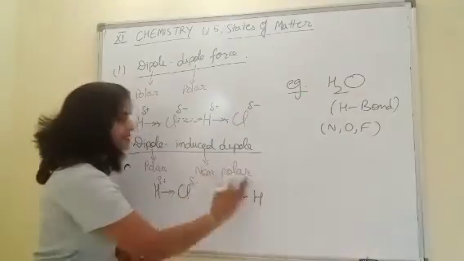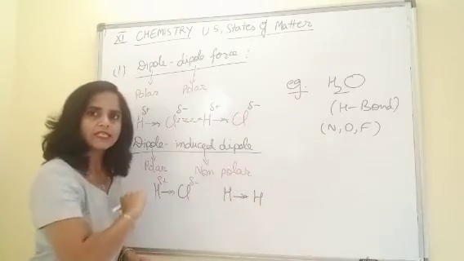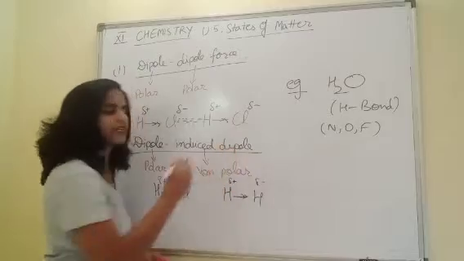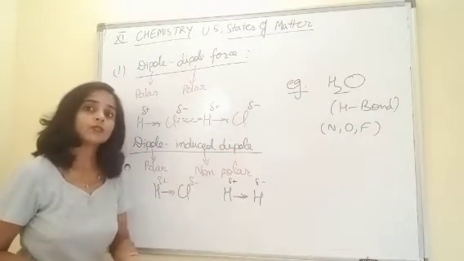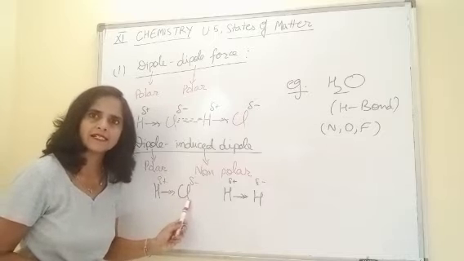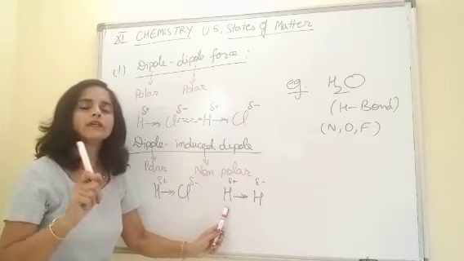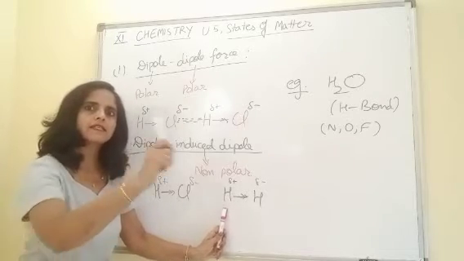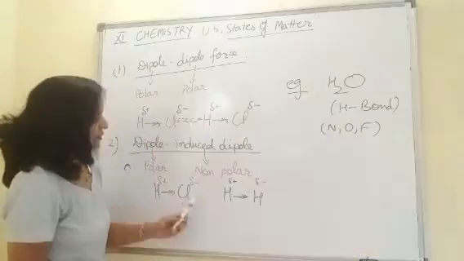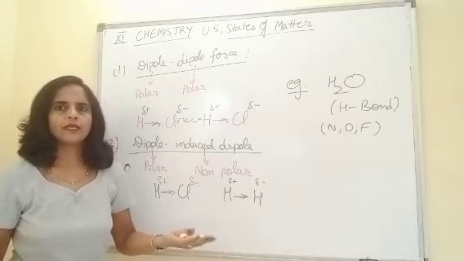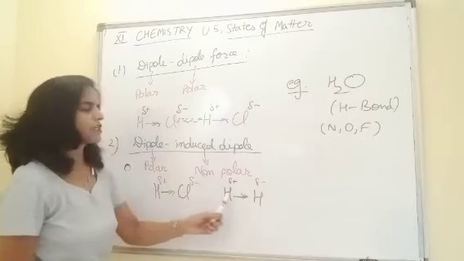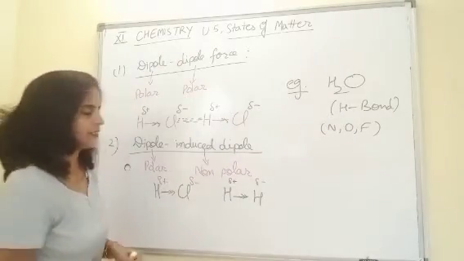Now, due to this shifting of the electron cloud towards the right side, again delta positive here and delta negative here appear. Although the strength of these charges is even weaker than the earlier charges, because this is not real polarity, this is induced polarity. Got it? Whether it is induced or real, polarity is there. And when polarity is there, these opposite poles will attract each other.